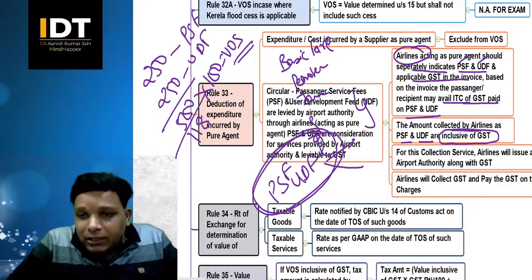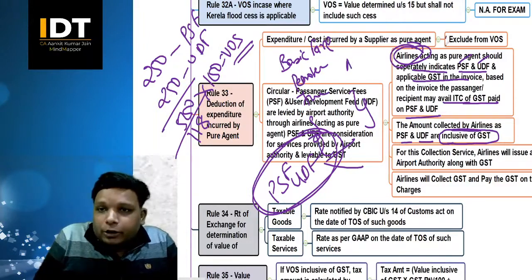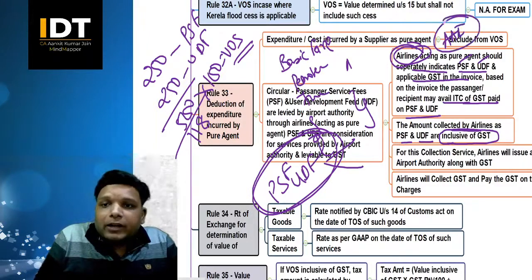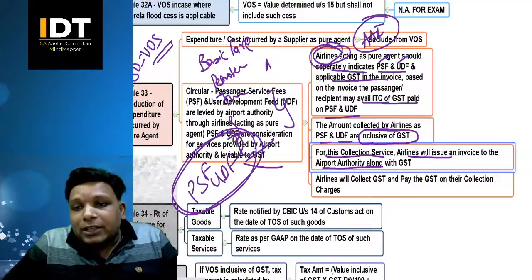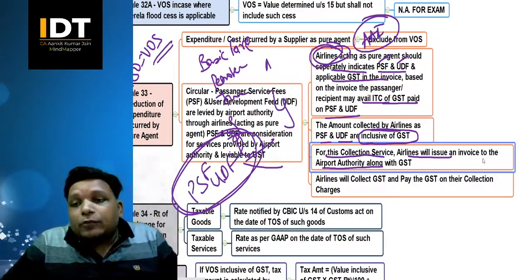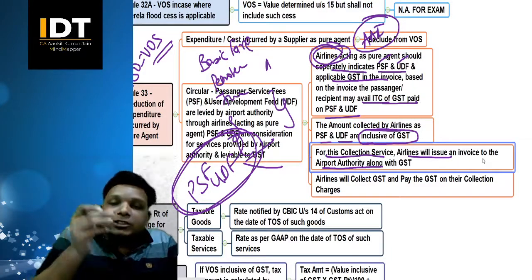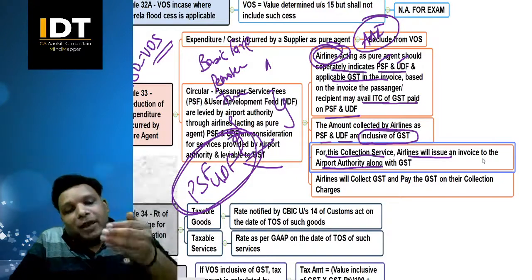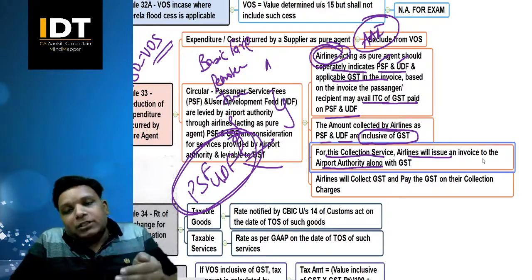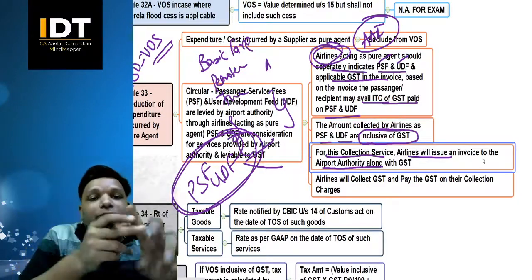Now for this collection, this airline which is collecting on behalf of the Airport Authority of India, will they do it for free? No, correct? So for this collection service, the airline will issue an invoice to the Airport Authority along with the GST, right? For the service the airline is providing, the airline will issue an invoice to the Airport Authority with the GST. Then the Airport Authority will make the payment to the airline, and the airline will collect the payment along with GST and make the payment of GST to the department. So this is what is there as far as the PSF and UDF are concerned.